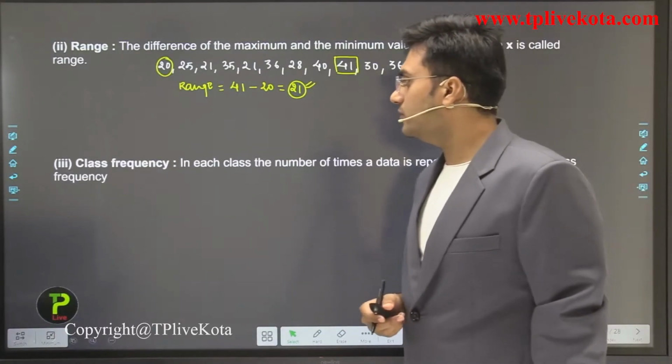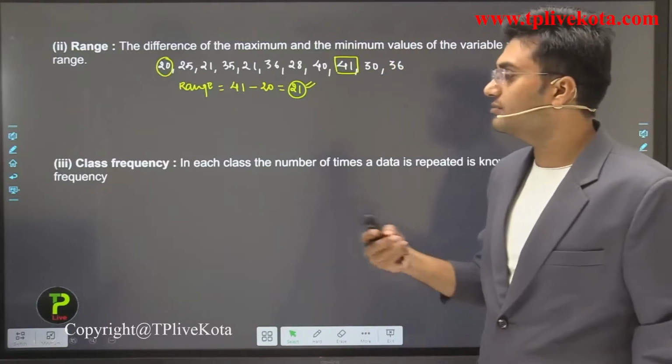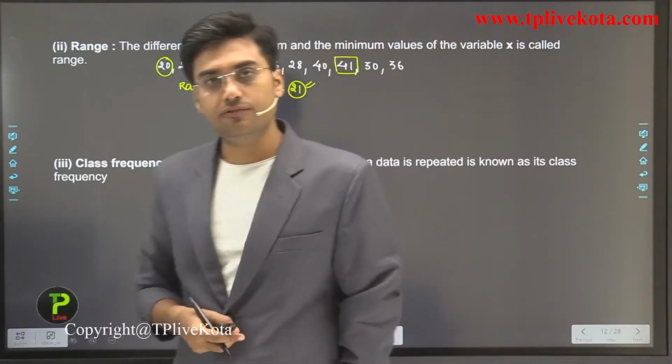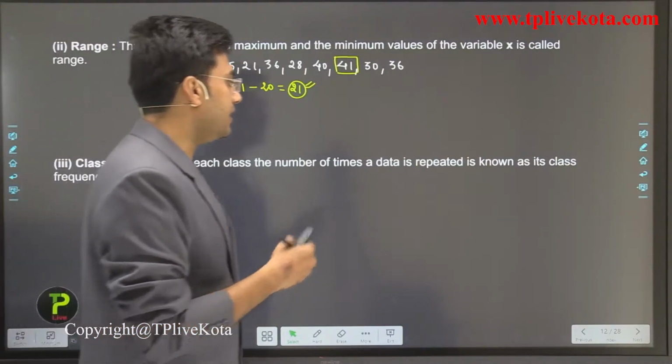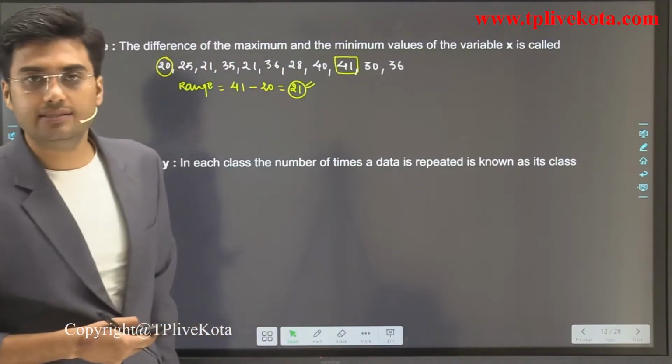Now after range, let's discuss class frequency. What is the class frequency here? In each class, the number of times a data is repeated is known as its class frequency.